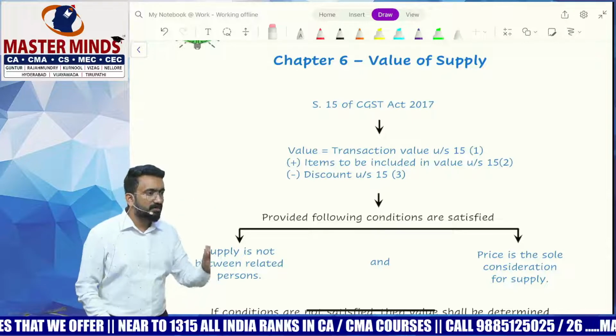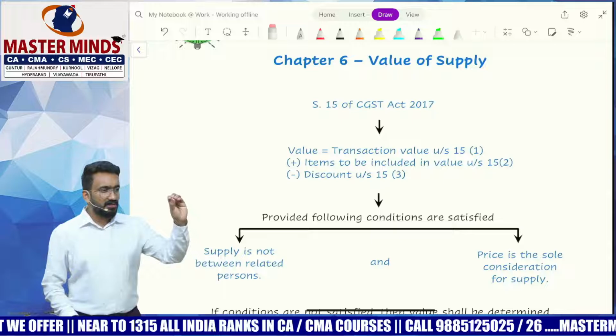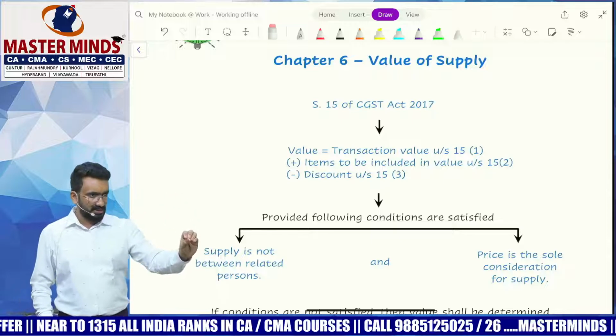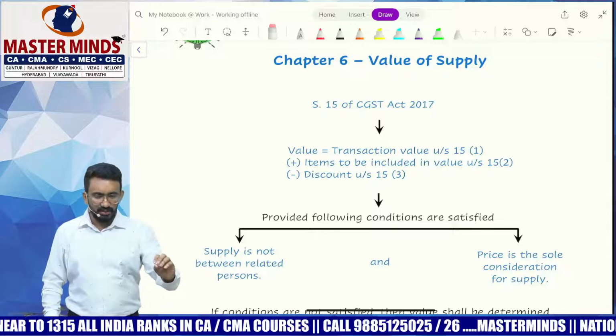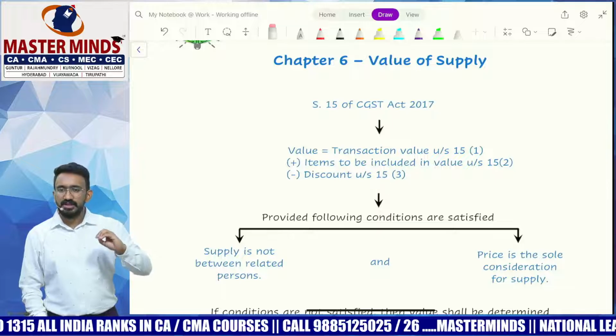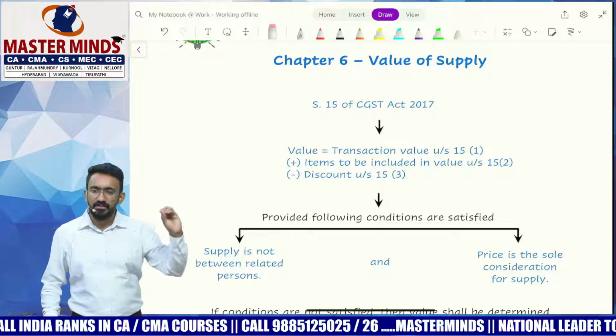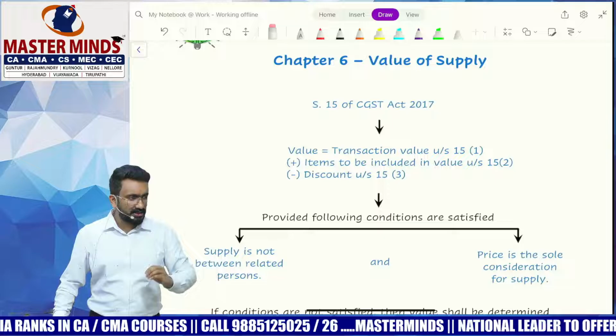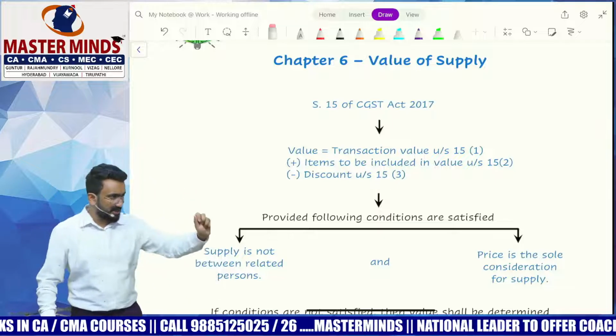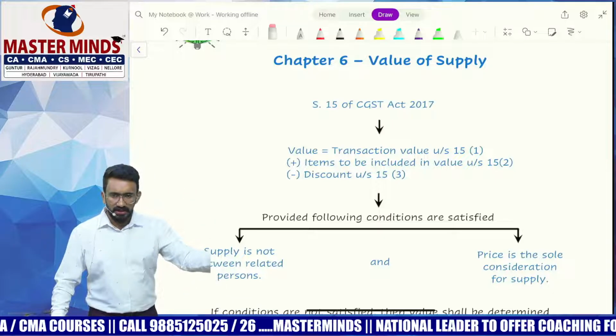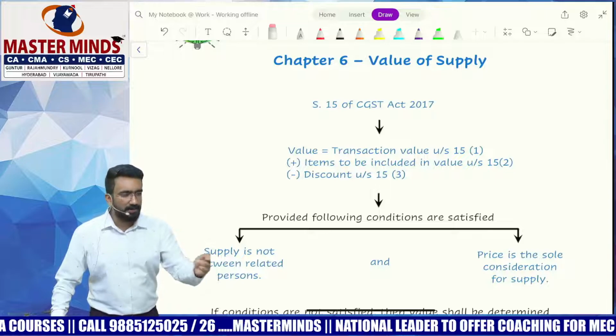No. So they put a condition saying that to take the price of 10,000 as the value, the transaction should not be happening between related persons. So we look at the transaction and analyze. The supplier and the recipient should not be related persons.